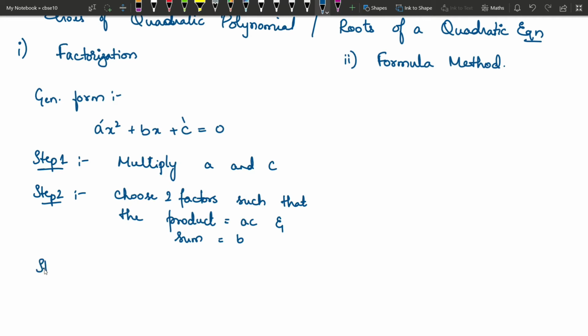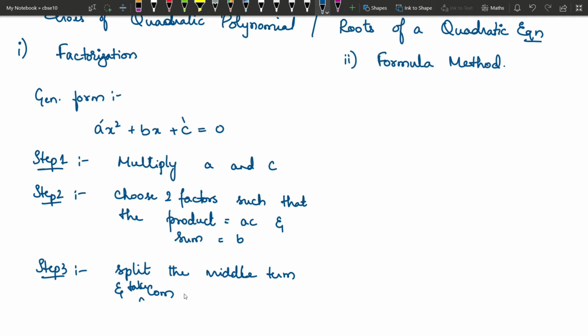After that, we split the given polynomial, split the middle term, and decompose them into factors. Split the middle term and take the common factors.